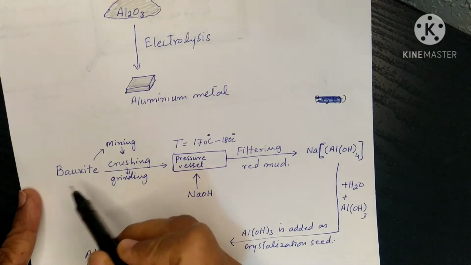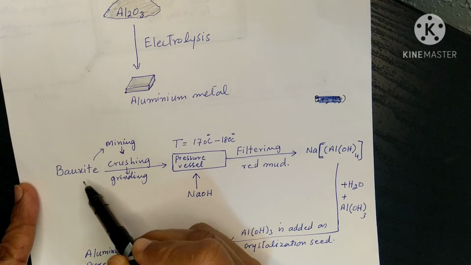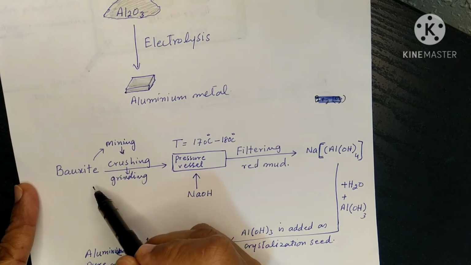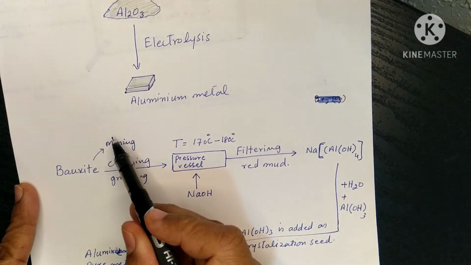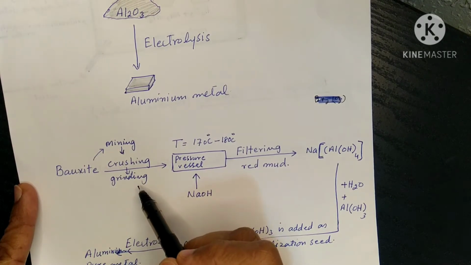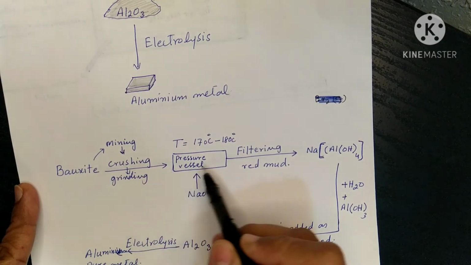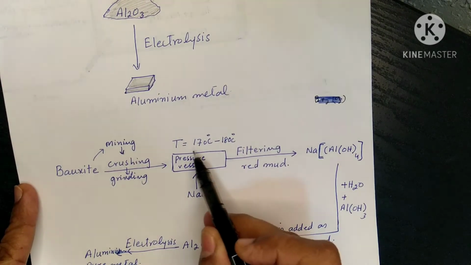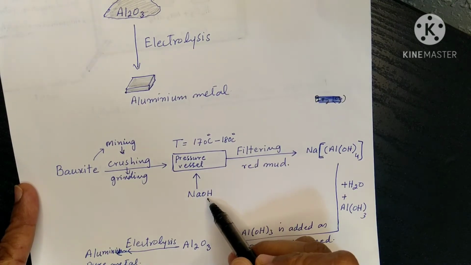For this, first of all, bauxite contains the oxides of aluminium, iron, and silicon, and we have to separate the oxides of iron and silicon from the oxide of aluminium. The first process is mining, crushing, and grinding. After that, this powder form bauxite ore is transferred to the pressure vessel, where the temperature is 170 to 180, and it is treated with sodium hydroxide.